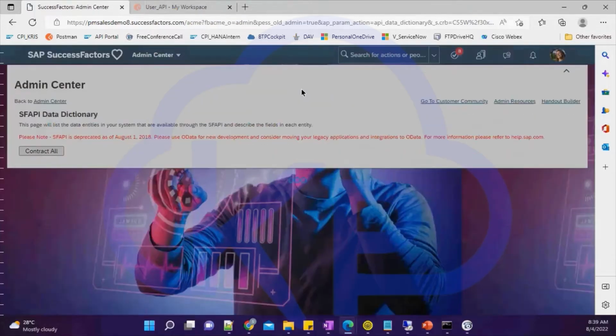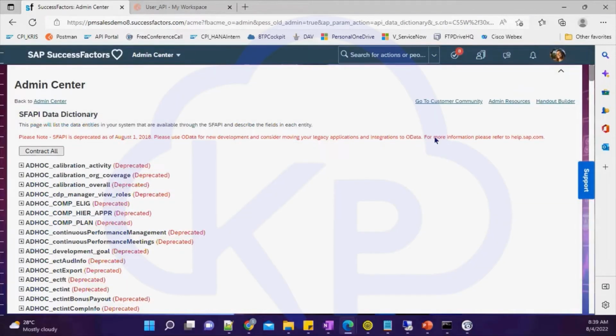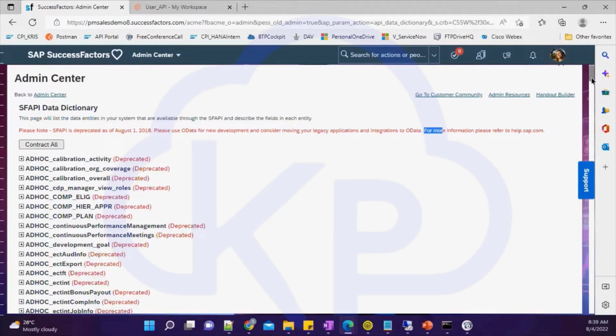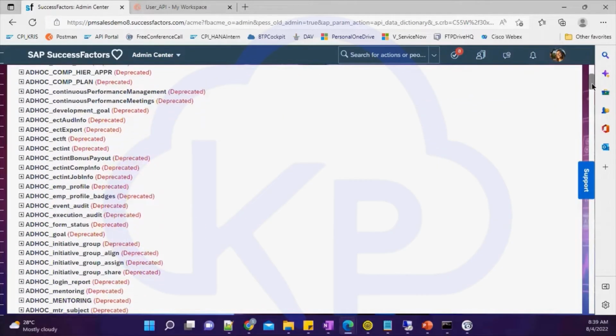So what you will see here, you will see a note over here. Okay, SFAPI is deprecated from 2018. Use OData for new development and consider moving the legacy application. So that is what SAP is also recommending. Okay, so this is deprecated. So if you see, these are all the APIs, SOAP-based APIs, all are deprecated.